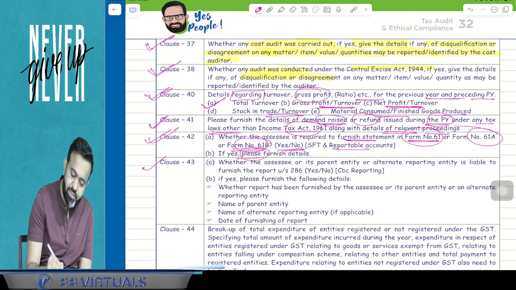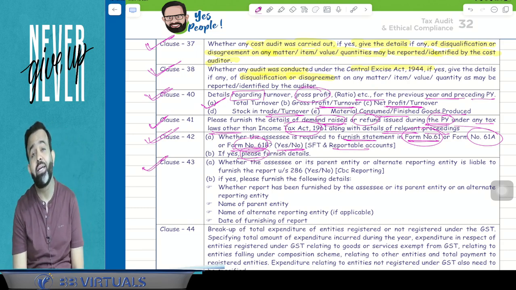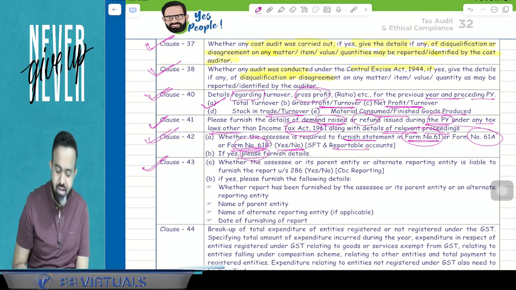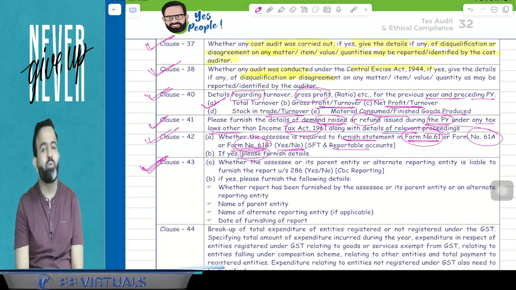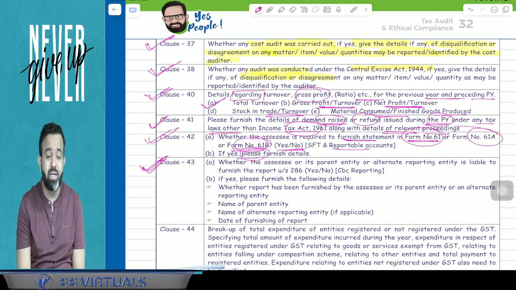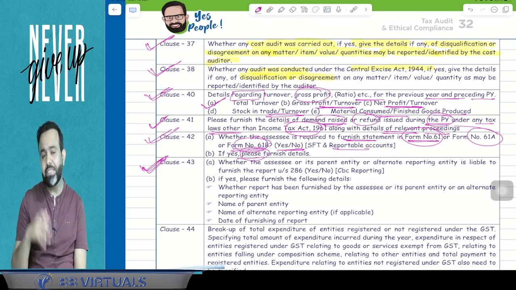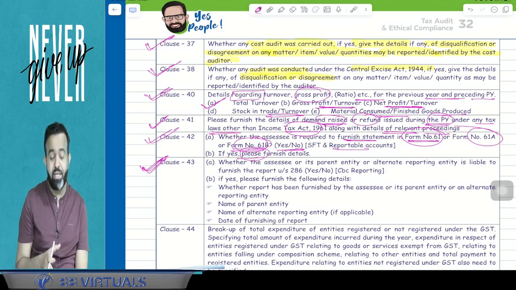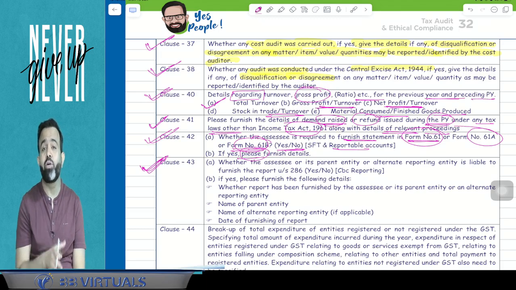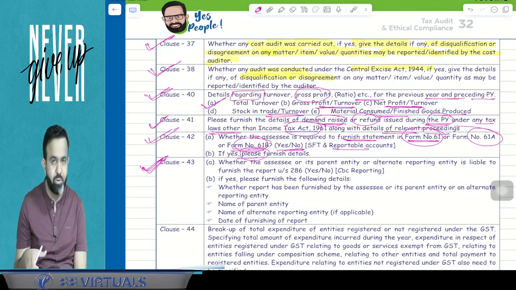Now the next clause, number 43, is related to country by country reporting. So 43 is also related to your international taxation, that is country by country reporting. First point is whether the assessee or alternate reporting entity is liable for CBC reporting or not. CBC reporting, country by country reporting.